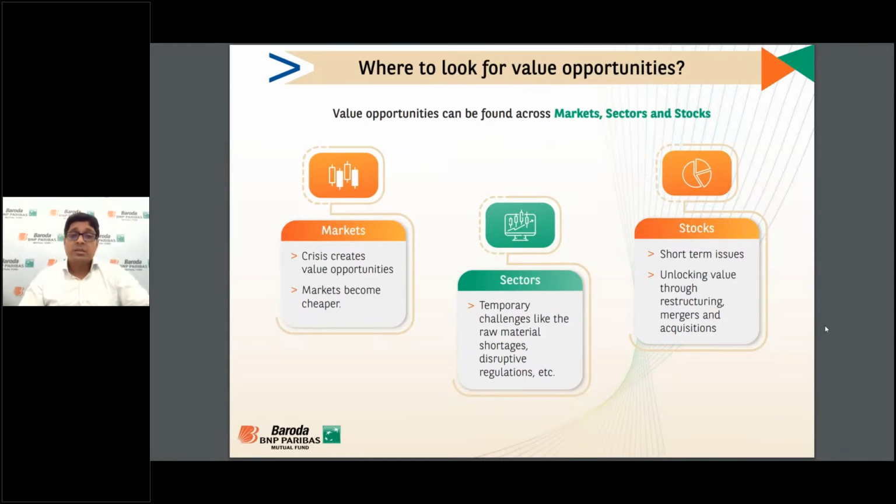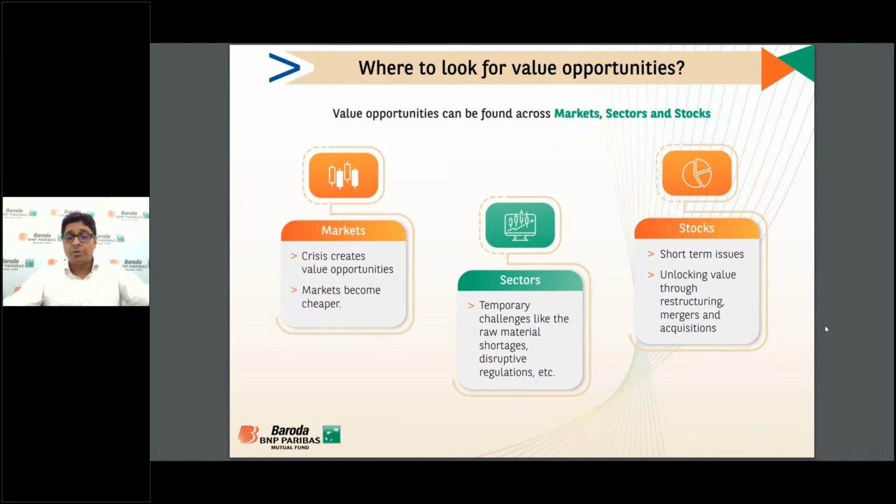So in a nutshell, what is value? In simple terms, the intrinsic value should be more than the price. And from where do we get the value opportunities? Market cycles, sector cycles, and stock cycles provide us enough value opportunities in the market. So these are the two ways to look at value and value opportunity.